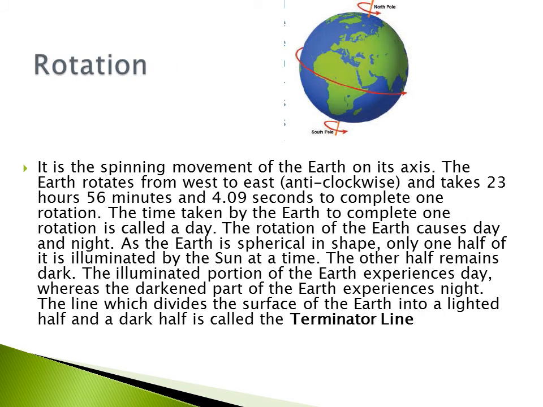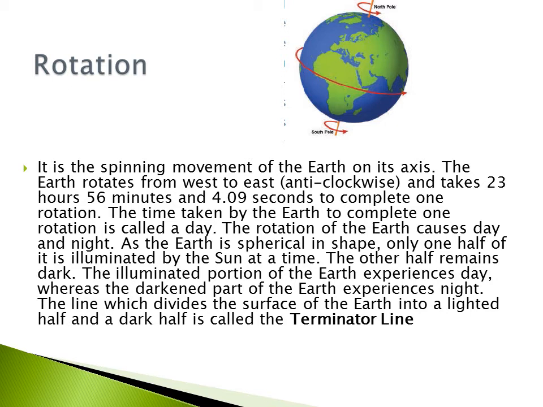Rotation. It is the spinning movement of the Earth on its axis. The Earth rotates from west to east, anticlockwise, and takes 23 hours 56 minutes and 4.09 seconds to complete one rotation. The time taken by the Earth to complete one rotation is called a day.